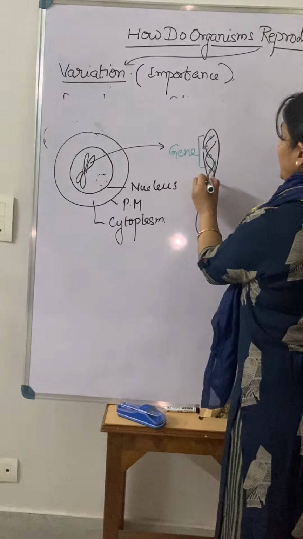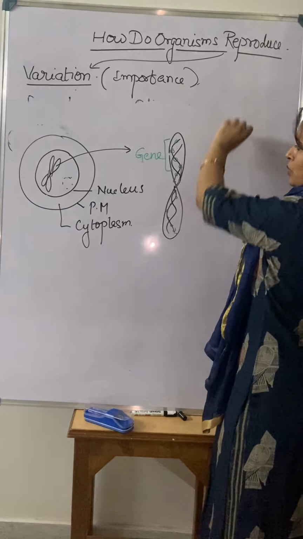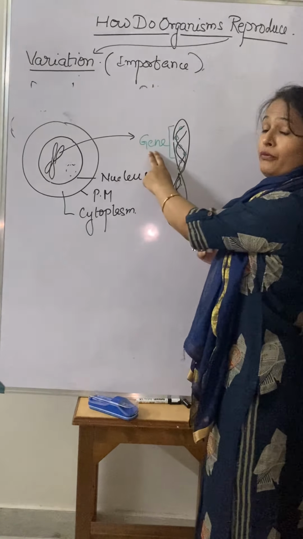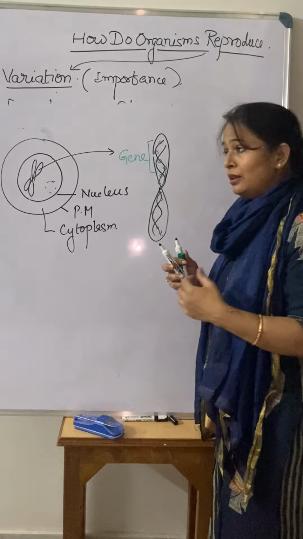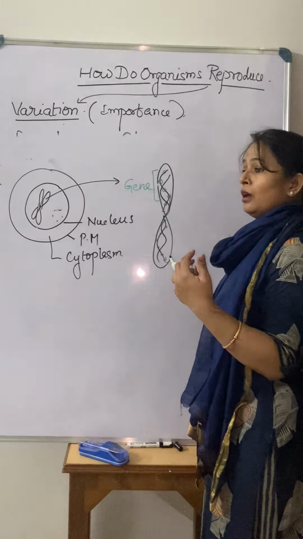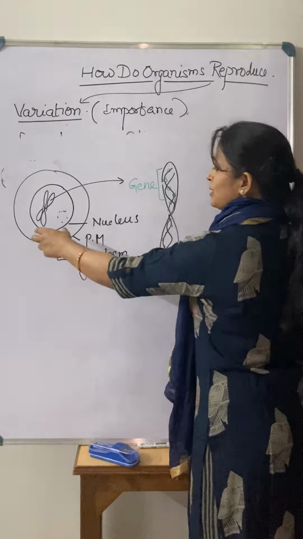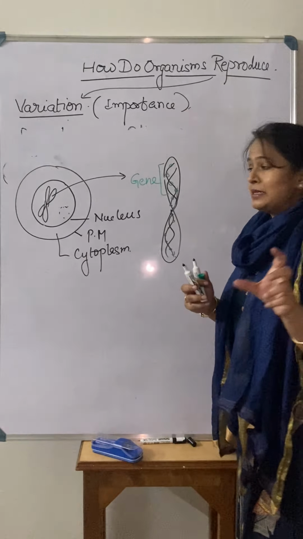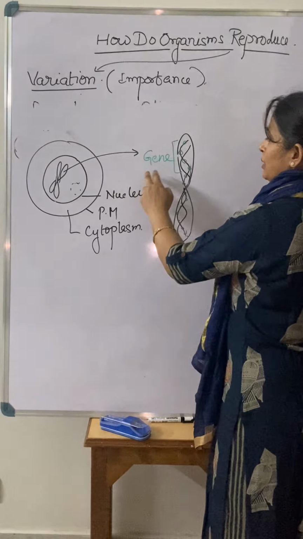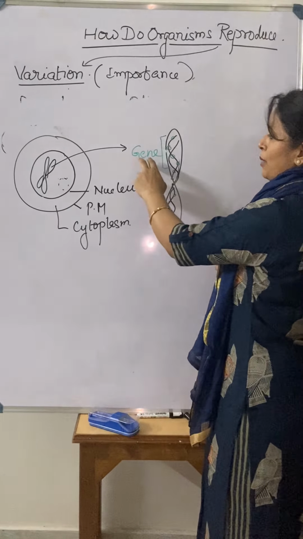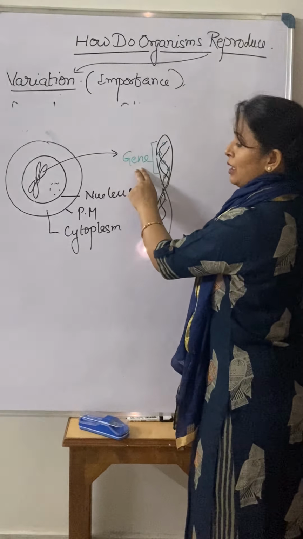Right? Now the point is, when we are talking about reproduction, in earlier classes also you know that the gene is the basic unit of inheritance, meaning whatever characters we are getting from the parent come to the offspring through the cell, because the gametes are participating, and gametes are cells, right? So when the gametes fuse, what is actually fusing between both the gametes? The gene is fusing, right? So the gene is the basic unit of inheritance.